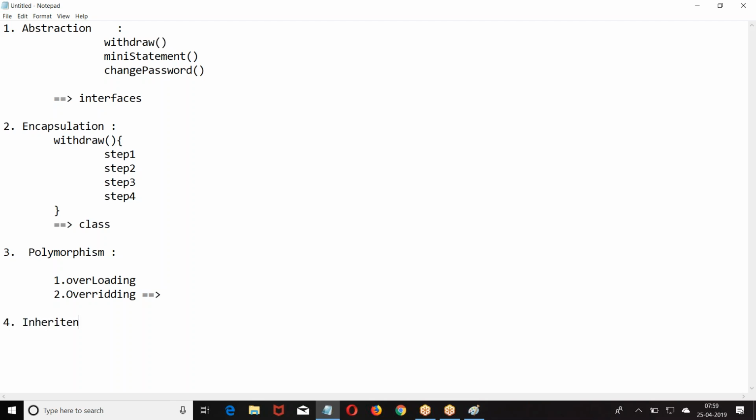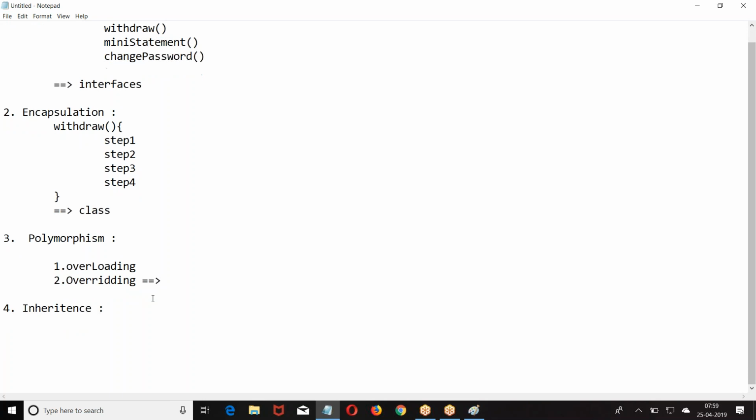Inheritance. What is this inheritance? Now, let me take an example. Today's class you have missed. Tomorrow when you come, there are two choices for you. You can sit and write whatever notes I dictated in yesterday's class, or you can take a xerox of it. Which do you prefer?